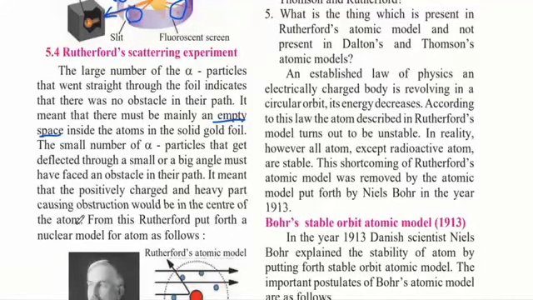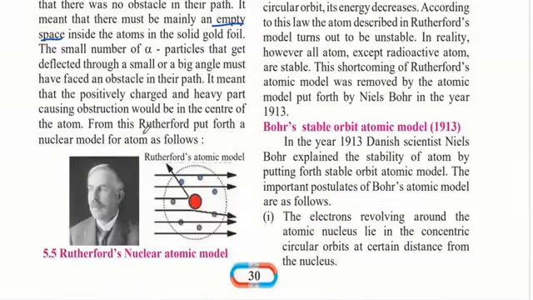So this told us that the main obstacle present within the atom is in the center, and therefore we come to know that the positively charged particles within an atom are present in the center of the atom. From this, Rutherford put forth a nuclear model for the atom as follows.